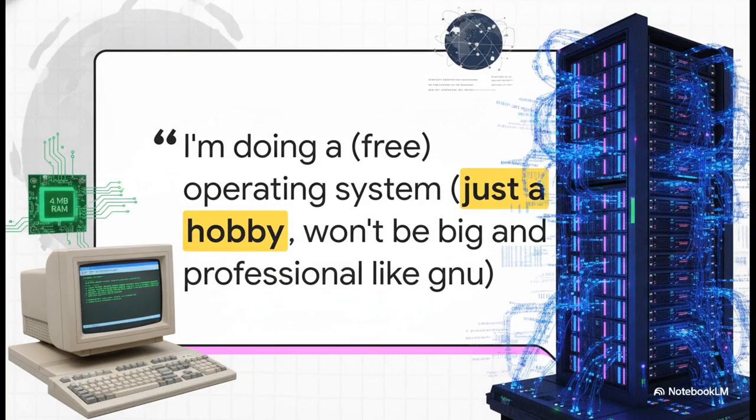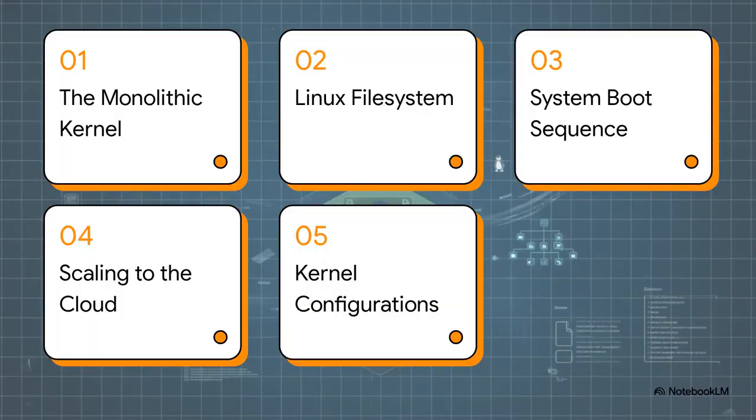To really appreciate the sheer scale of what we're about to explore, we've got to start with a pretty surprising hook. Back in 1991, in a humble Usenet post, Linus Torvalds announced he was building a free operating system. And he famously added that it was just a hobby and won't be big and professional. Well, that contrasts beautifully with the immense, highly professional powerhouse it is today. What started as a fun side project built on a 386 PC with just 4 megabytes of RAM has fundamentally transformed the technological world.